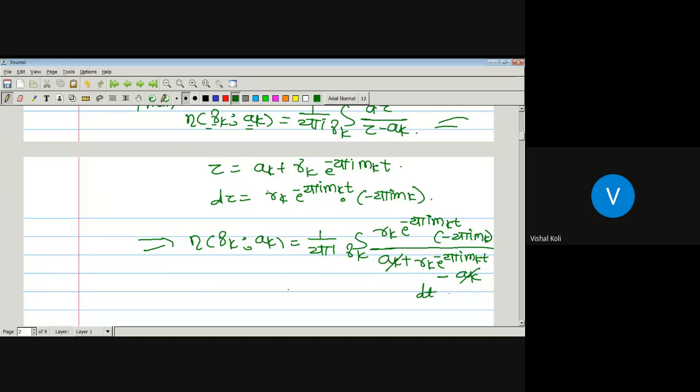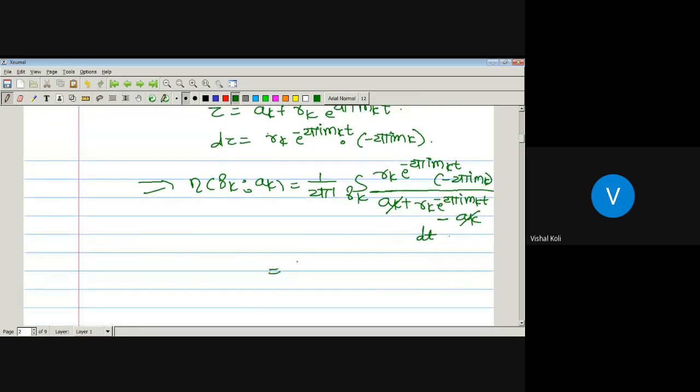Okay, so this is equal to 1 upon 2 pi i. Sorry, this 2 pi i gets cancelled, 2 pi i gets cancelled, r_k gets cancelled. e to the power minus 2 pi i m_k t, e to the power minus 2 pi i m_k t is cancelled. So here there is only one term, which is nothing but minus m_k times the integration over the curve gamma_k of minus m_k dt.